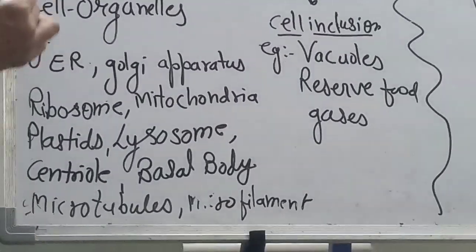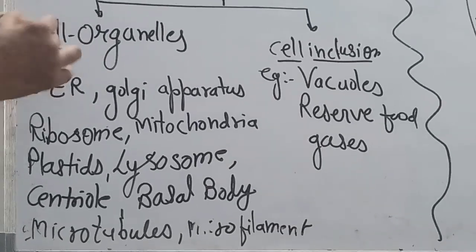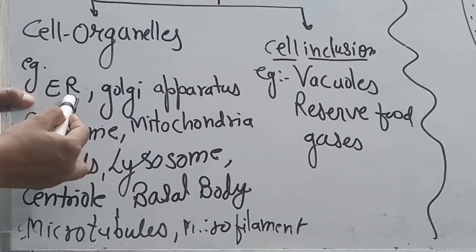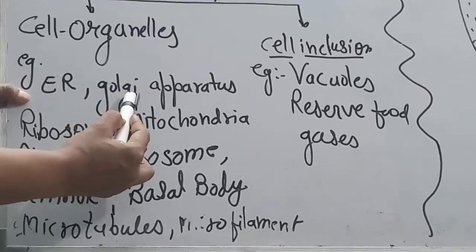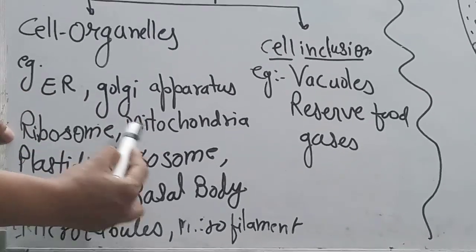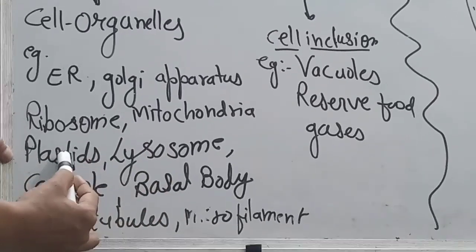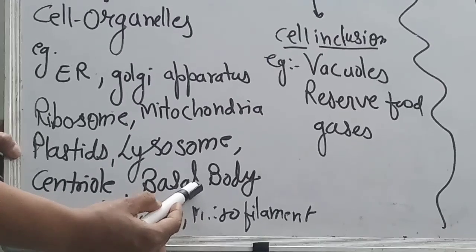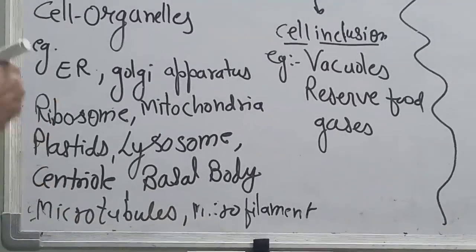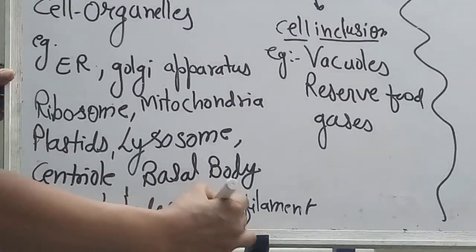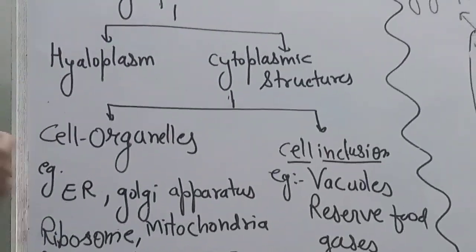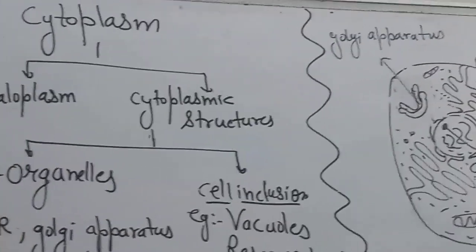So there is a very clear division of labor. Cell organelles, for example, are endoplasmic reticulum, Golgi apparatus, ribosomes, mitochondria, plastids, lysosomes, centrioles, basal bodies, microtubules and microfilaments. Every cell organelle has its own function, and we will go step by step.